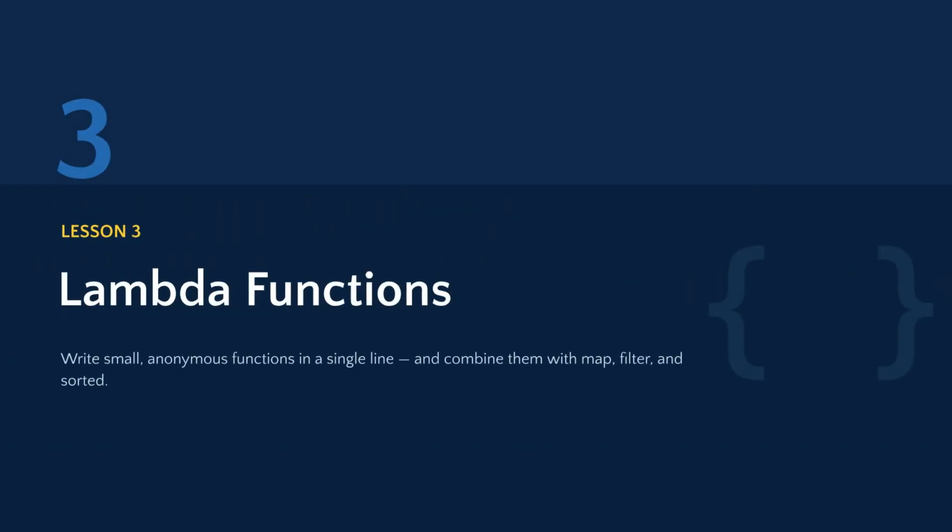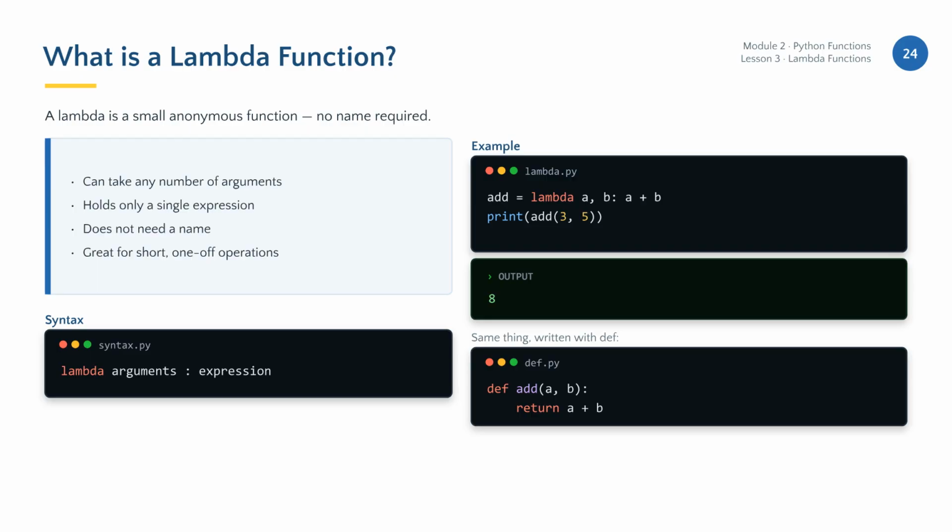Welcome to Lesson 3, Lambda functions. These are compact, anonymous functions used for simple operations. They are perfect when you need a function for a single, short-lived task, and don't want to define a formal function with a name. A lambda function is defined with the lambda keyword, followed by arguments, a colon, and an expression. It takes arguments and returns the result of the expression. It is a powerful, concise alternative to writing a full function definition for simple operations.